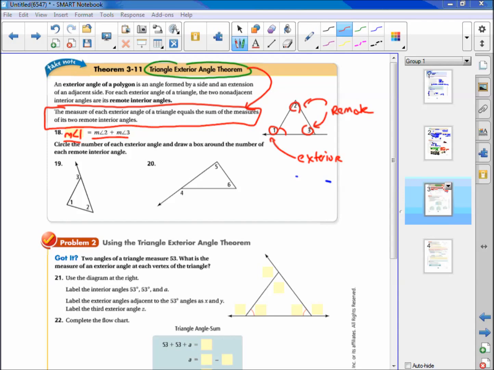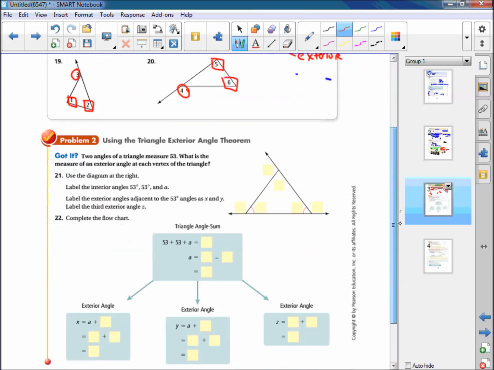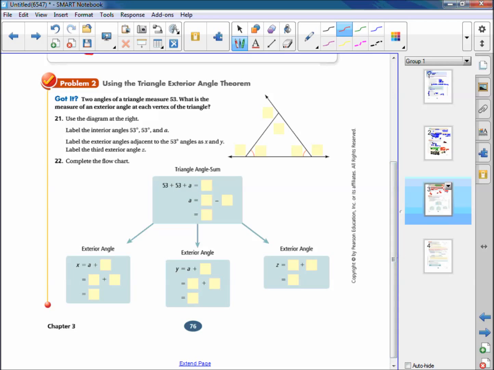All right, circle the number of each exterior angle and draw a box around the number of each remote interior angle. So the exterior angles are formed by extending one of the sides, so angle 3 and angle 4. The remote ones are the non-adjacent to that exterior, so angle 1 and 2 in boxes, and angle 5 and 6. Those are in boxes. Okay. All right, so our first problem about this, use the triangle exterior angle theorem. Two angles of a triangle measure 53. What is the measure of an exterior angle at each vertex of the triangle?